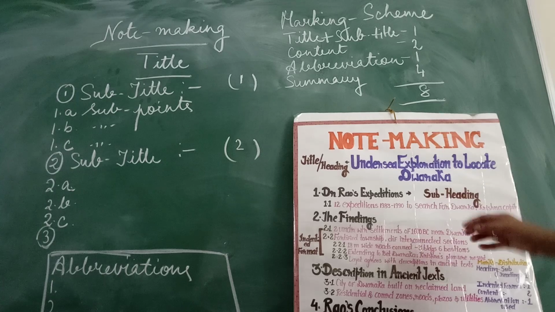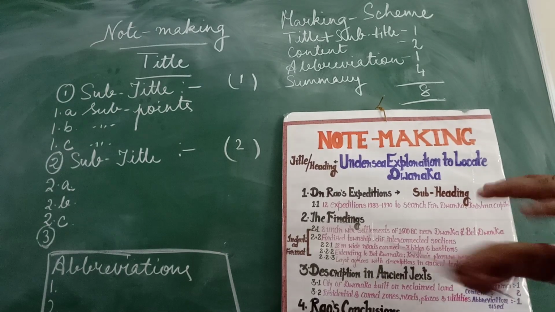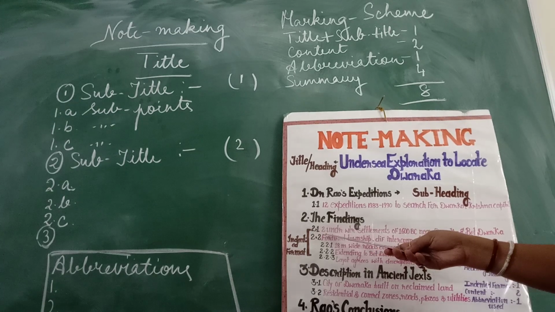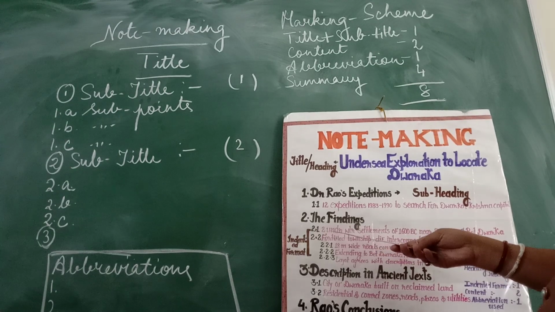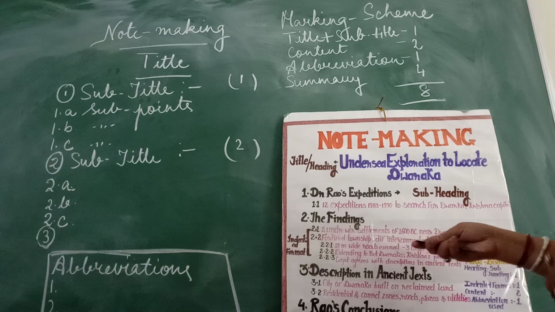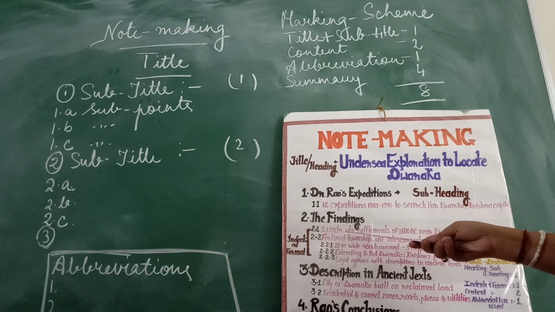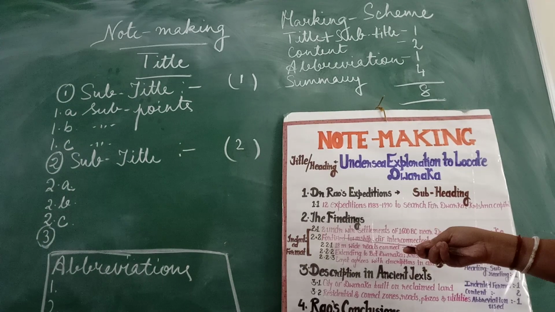Now I'll just read out one of the subheadings. See, in the second subheading, the first word is UNDR. This is actually the abbreviated form of the word under. So underwater, again, water is written as WTR. So it is again the abbreviated form of water.